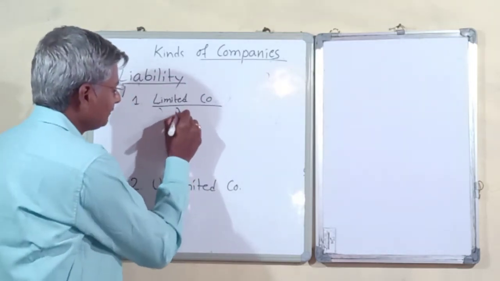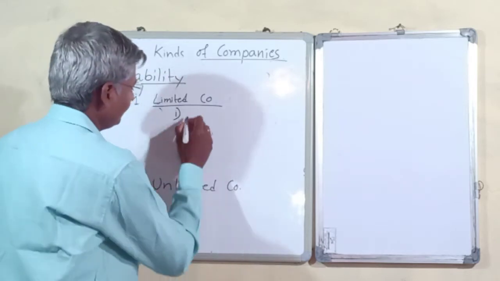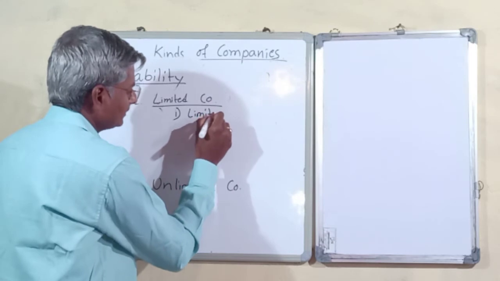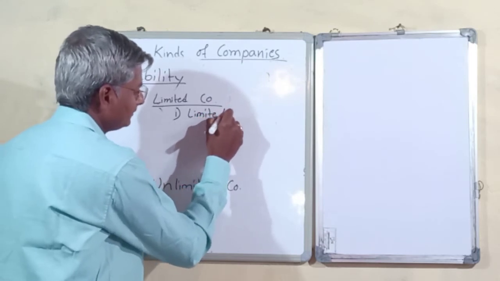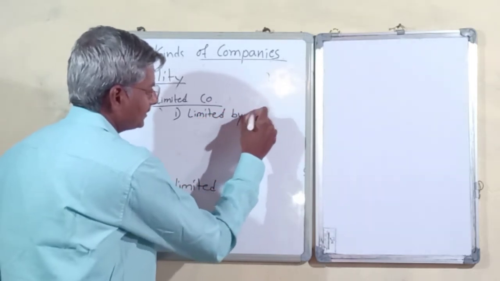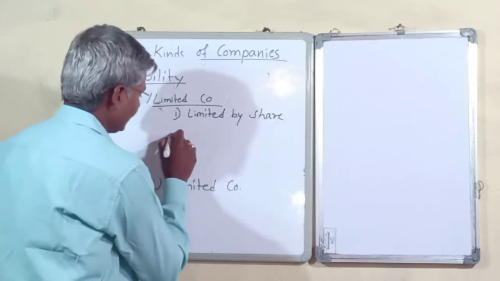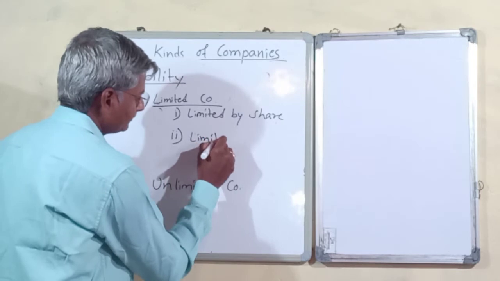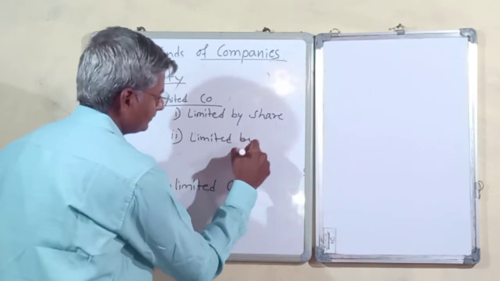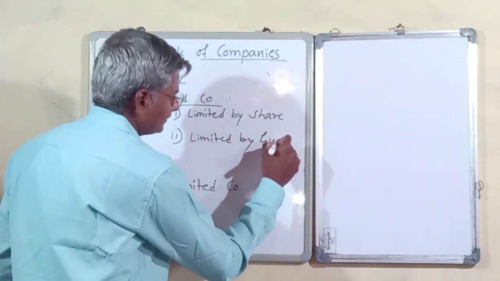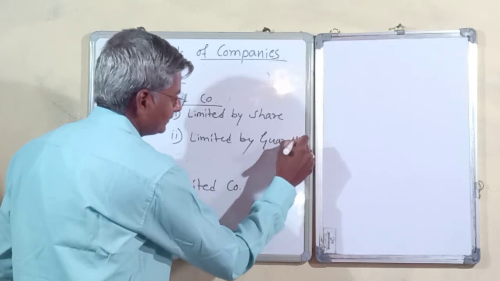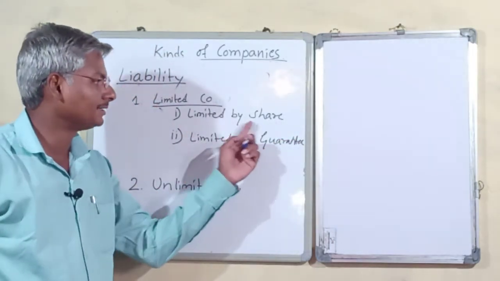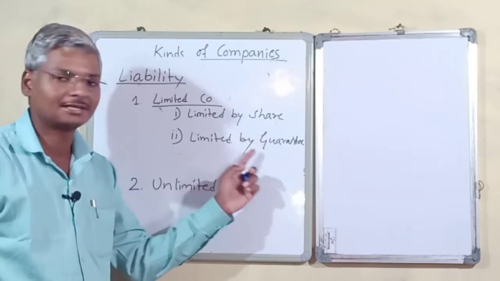In limited companies, we again have a classification: companies where the liability is limited by share, and where the liability is limited by guarantee.